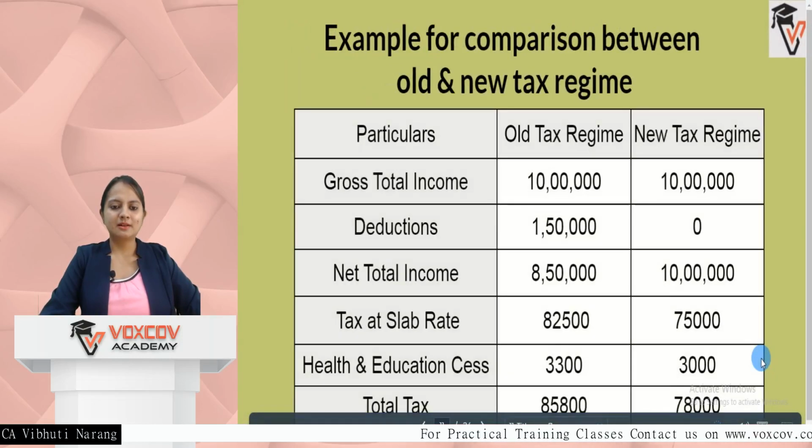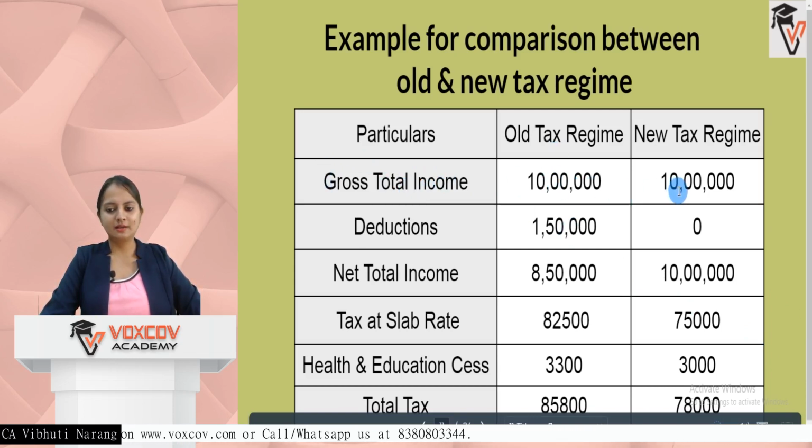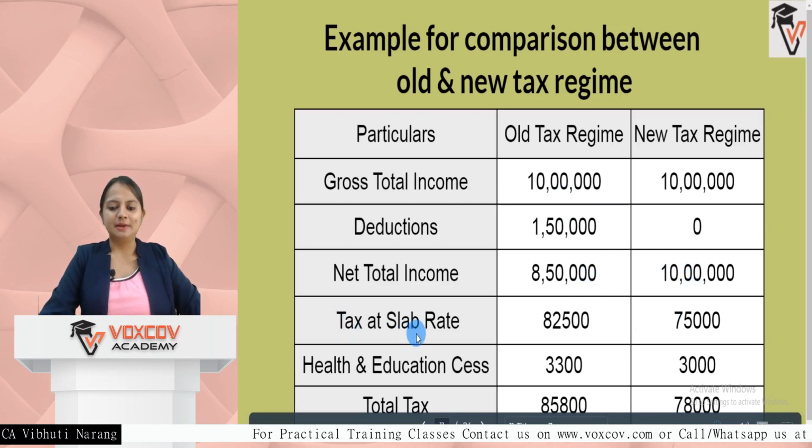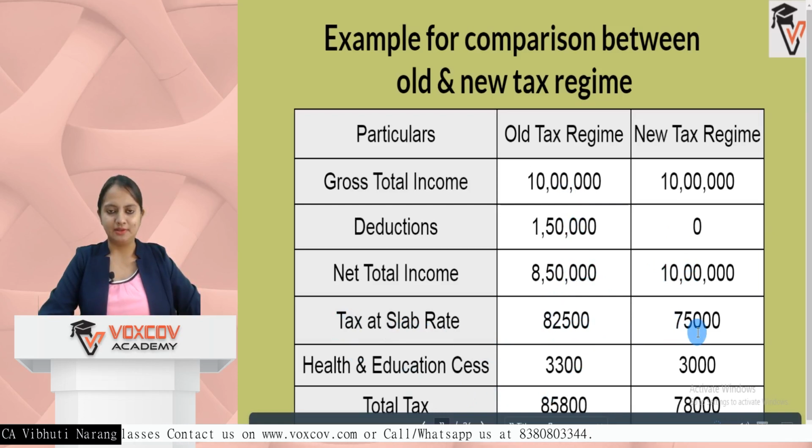I just wanted to make a comparison, for example, between the old tax regime and the new tax regime. If the gross total income in old is 10 lakh, also in the new tax regime it is 10 lakh. Deductions applicable are 1,50,000, but in the new tax regime, no deductions are applicable. Net total income turns out to be 8,50,000 and 10 lakh. As per slab rate, the tax comes out to be 82,500 and 75,000.